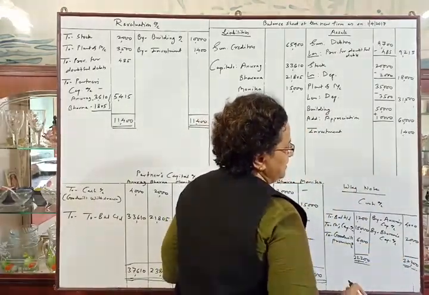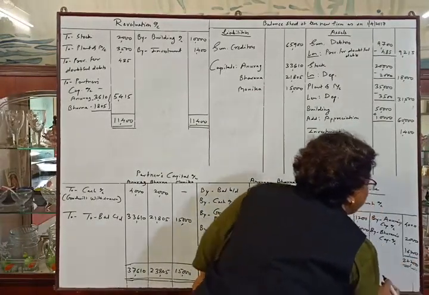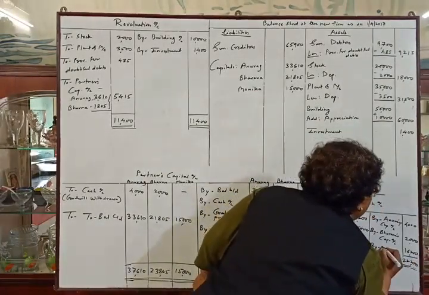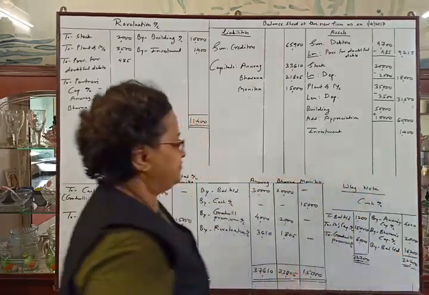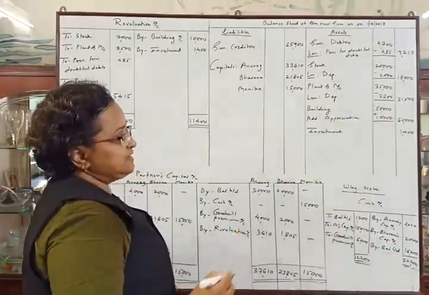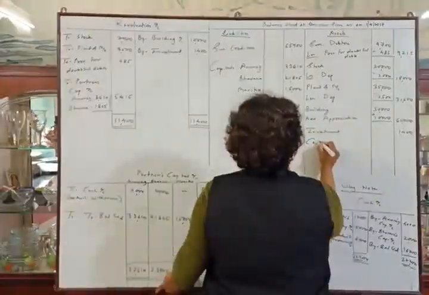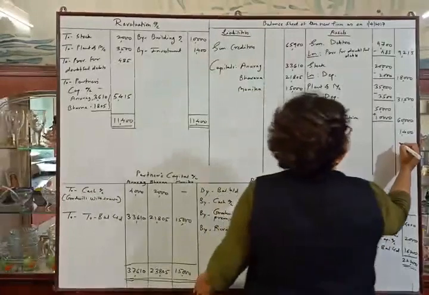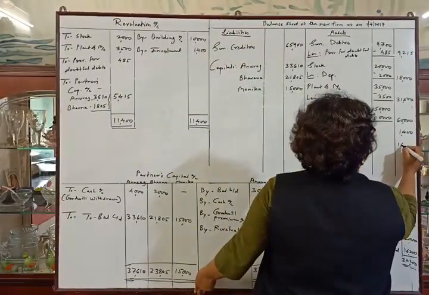So the amount will be 16,200. That will be the balance, and the heading will be "By balance carried down". This balance is the cash balance of the firm. So on the asset side, cash rupees 16,200.